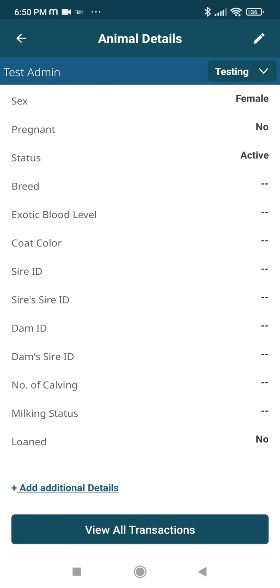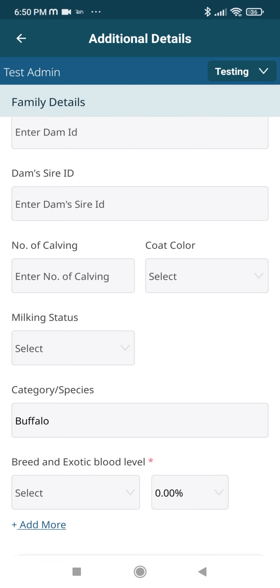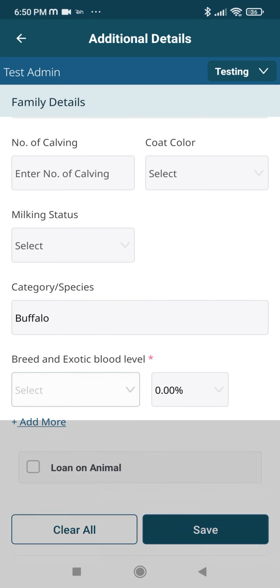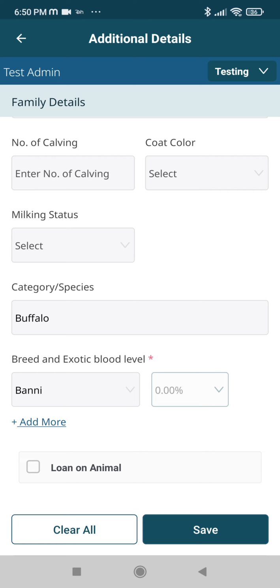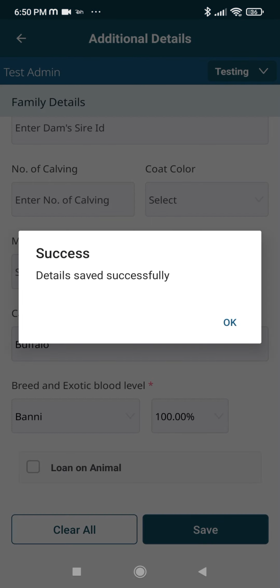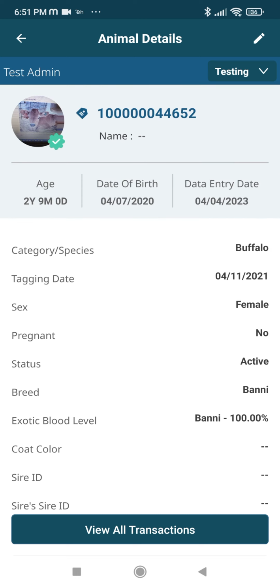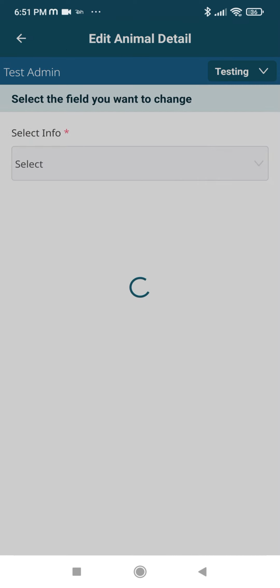If there is any additional detail that you would like to add, you can click on add additional details and fill the information that you have not filled in earlier. For example, you can choose the breed or exotic blood level in the system and then click on save. This option can be used only once, and you can also edit the other details by clicking on the edit icon. Here you can edit the fields one by one, and all the fields that you are editing will go for your supervisor's approval.